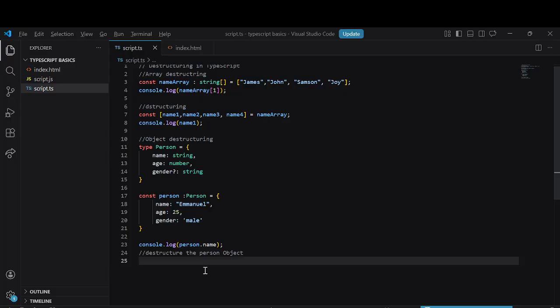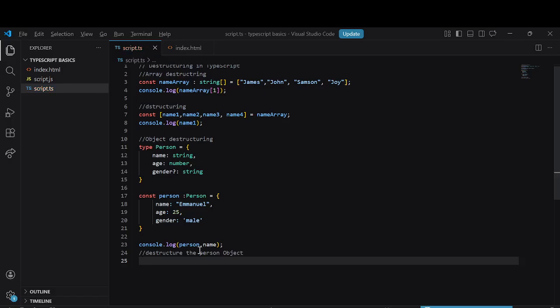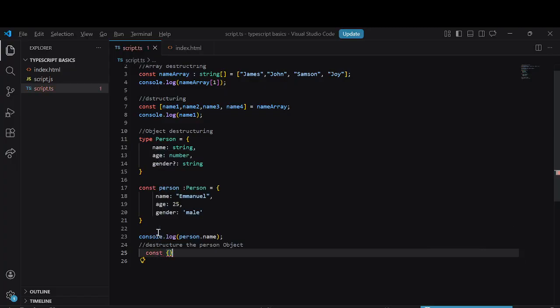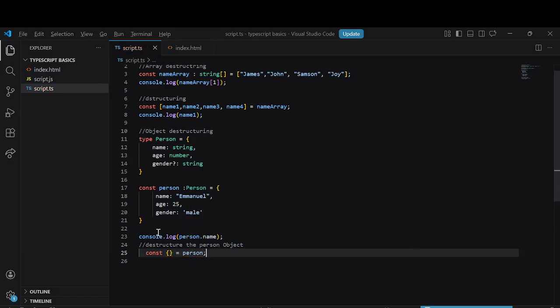We use const, then we have our object braces, then equal to the name of the object, which is person. Inside we have name, comma, age, comma, gender.